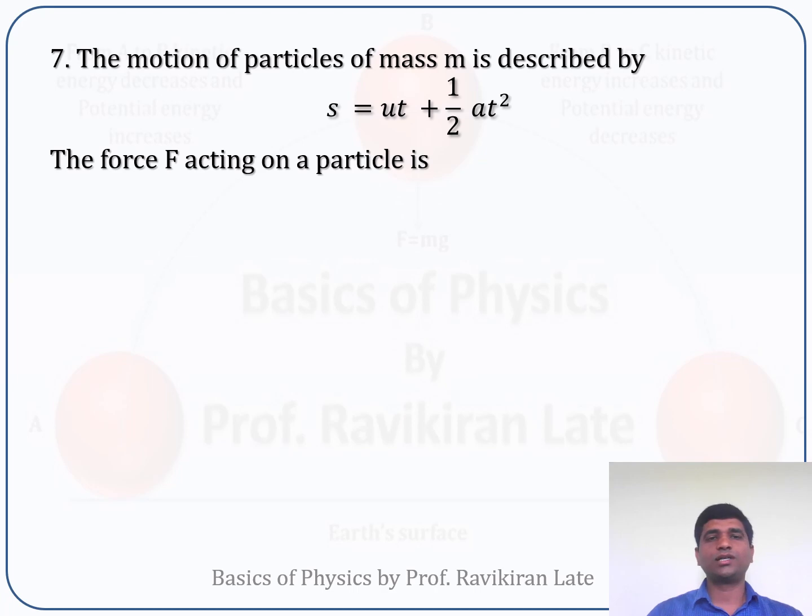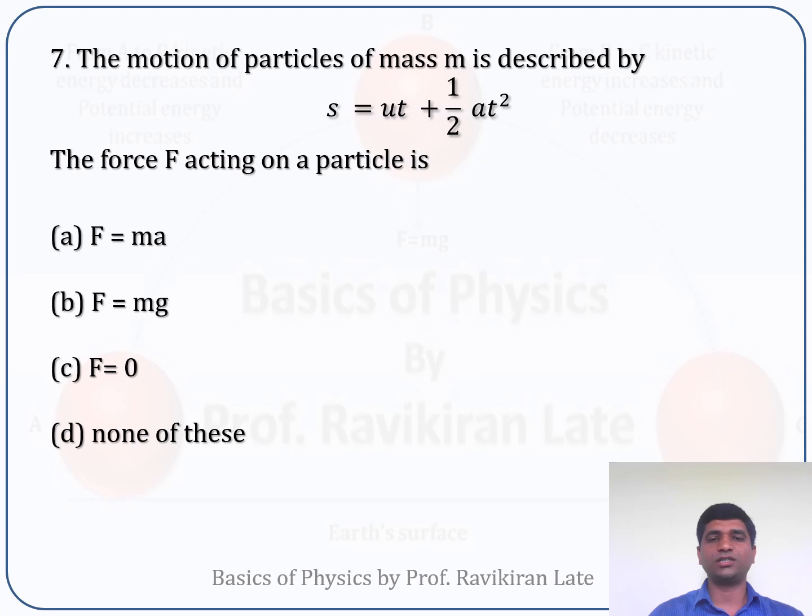Now next question. Motion of a particle of mass m is described by an equation S is equal to ut plus 1/2 at square. The force F acting on the particle is what we need to calculate. The options are given in this fashion.